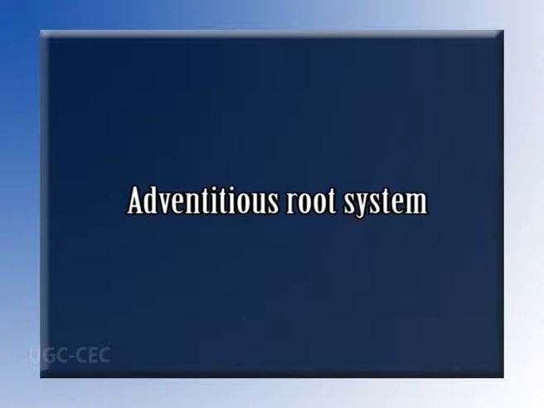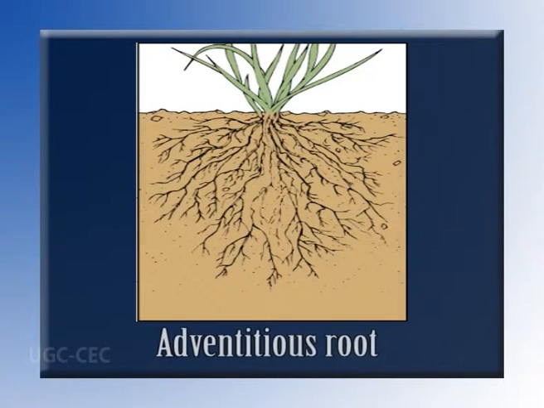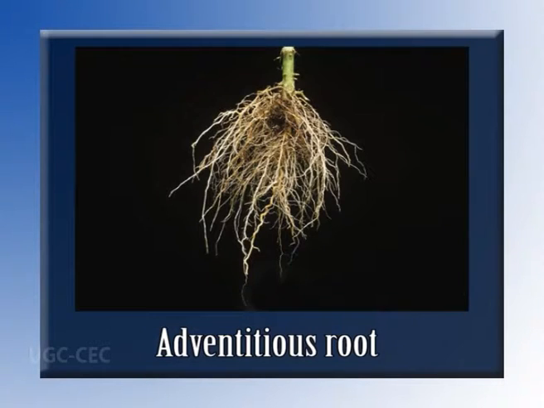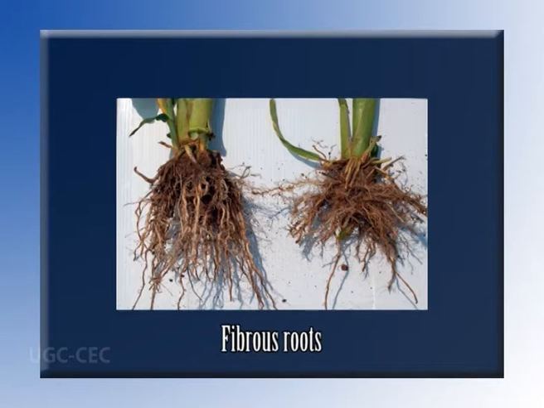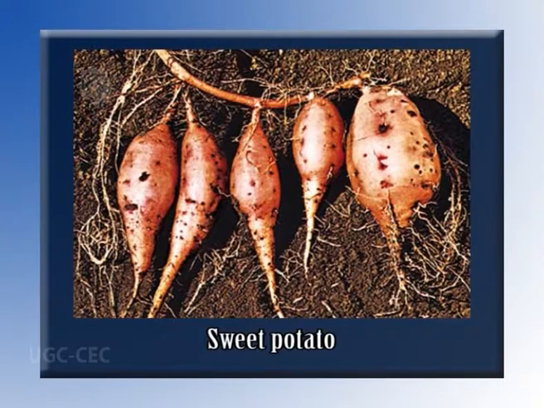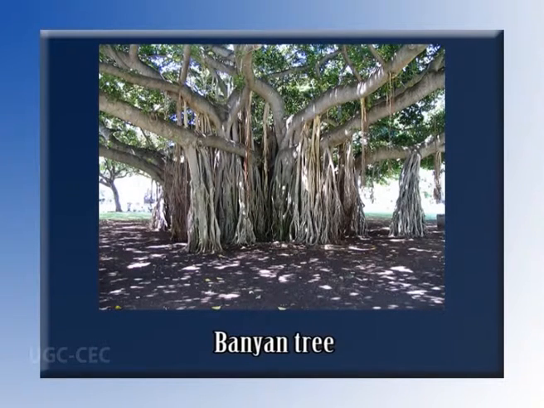Adventitious root system. It includes those roots which develop from any part of the plant other than radicle. This type of root system is mostly found in monocots, where the radicle is short-lived. These roots originate from different plant organs such as stem, leaf, etc. Fibrous roots in monocots, foliar roots of Bryophyllum, tuberous roots of sweet potato, and prop roots of banyan tree are some of the examples of adventitious roots.